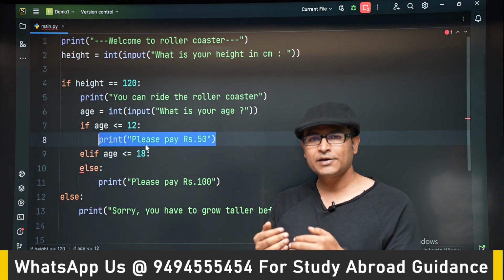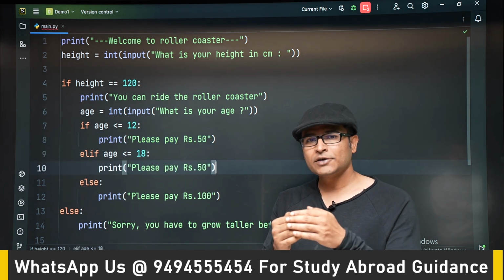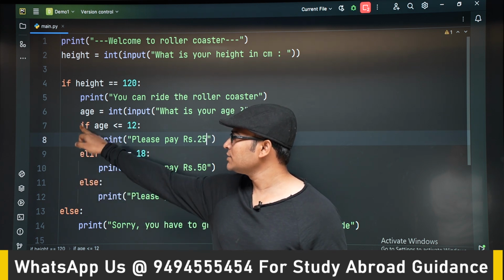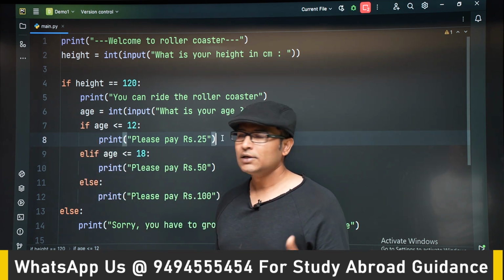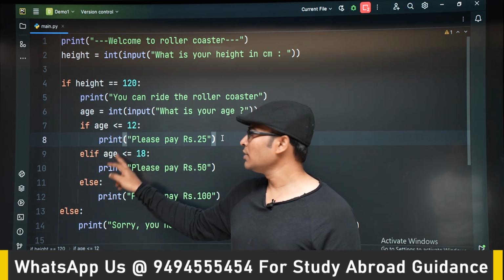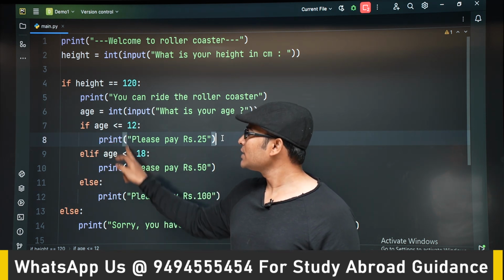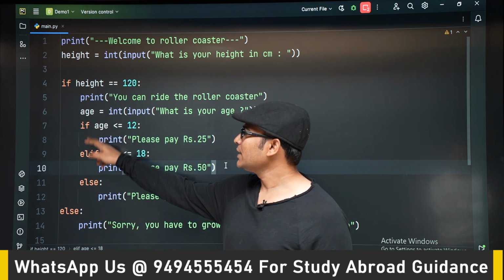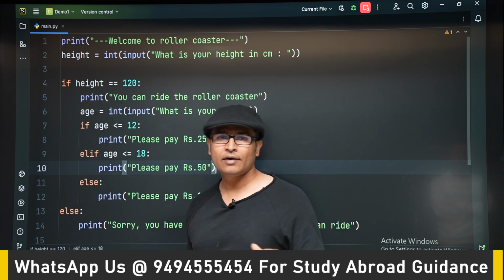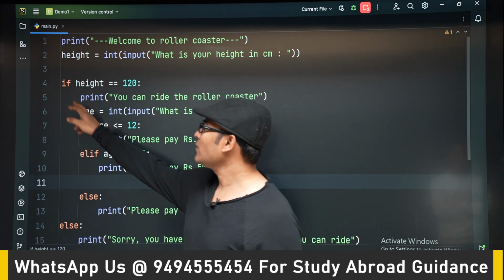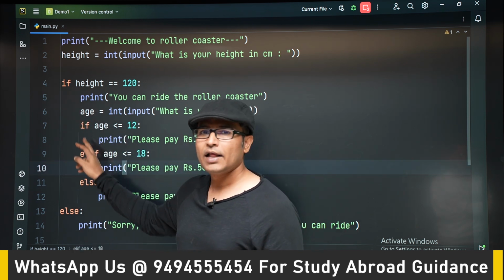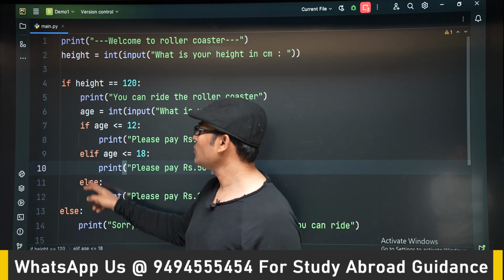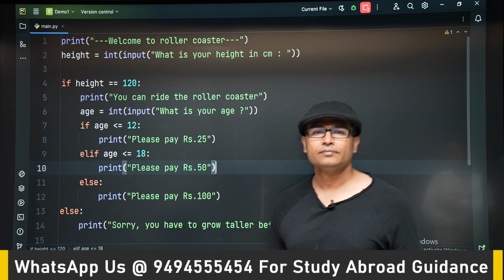So if and elif are related. Which means this if, this else if and this else, which are in the same indentation, are all related. So if this condition is false, then only we will go to this condition. If both these conditions are false, then only we will go to this condition, right? So this is else and elif. Again, I will recap what we have discussed. We have if and we have nested if, and this nested if has else if as well as else. So this is how we have written the code. Okay, thank you.